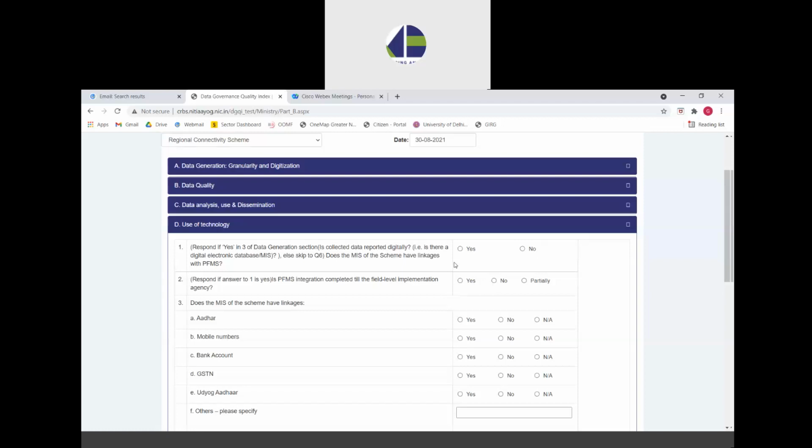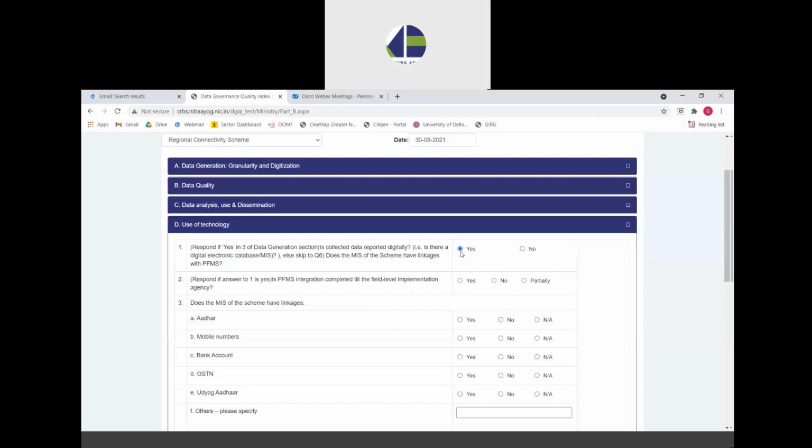By linkage here, we mean that the financial flows of PFMS are interlinked and automatically linked to the physical progress of the scheme as visible on the MIS. So if the ministries have done this, they can select yes. If the scheme division or the ministry has not done this, they can select no. If the ministry here selects no, then the second question automatically gets disabled.